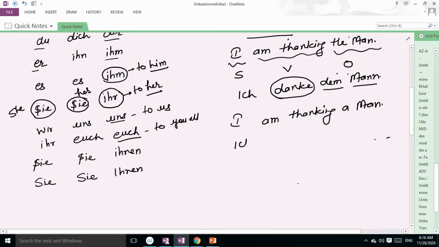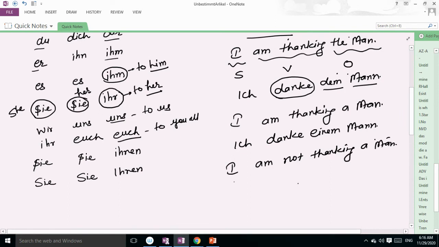So the sentence will be, Ich danke einem Mann. Okay. If I take the example of negative, like if I say, I'm not thanking a man, so the sentence will be, Ich danke keinem Mann. Okay. So like this way, you can write the sentence.